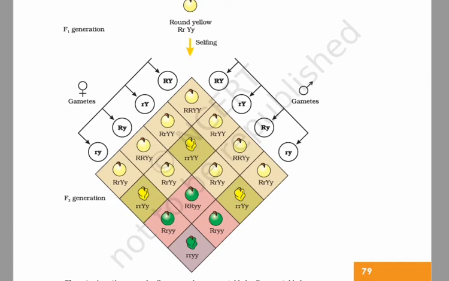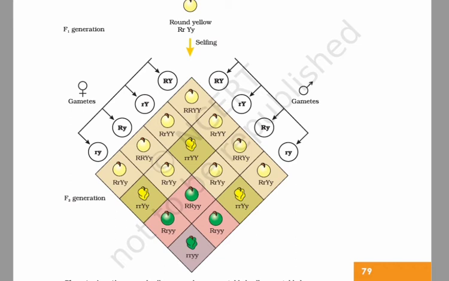Therefore, we can see that in the F2 generation, two new combinations appeared which were not found in the parental forms, and each pair of alleles appeared in a monohybrid ratio of 3:1. For example, 423 round, 133 wrinkled, and 416 yellow, 140 green, that is 3:1.